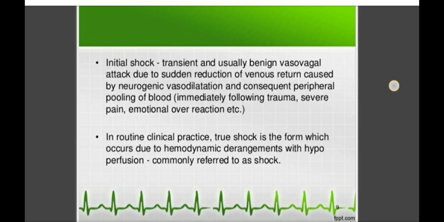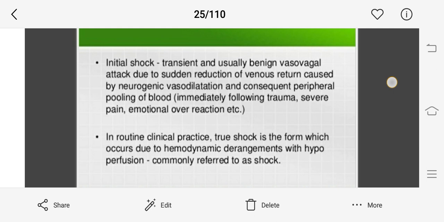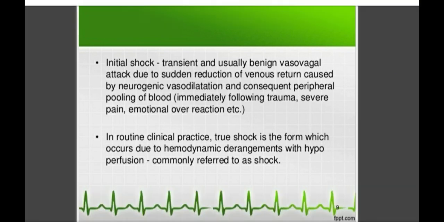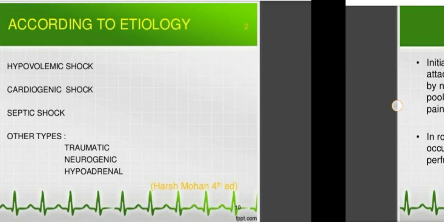So this is the primary shock, having a very transient and short duration. Then in routine clinical practice, true shock is the form which occurs due to hemodynamic derangements with hypoperfusion, commonly referred to as shock. The secondary shock is a true shock and it is caused due to the hemodynamic derangements with hypoperfusion, commonly referred to as shock. So this is the true and main shock, that is secondary shock.